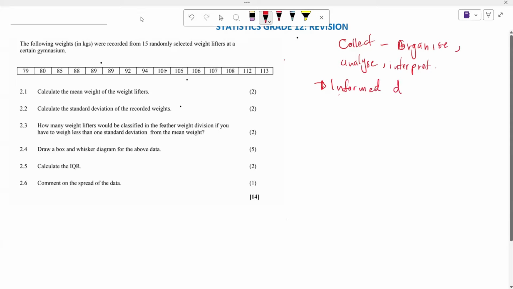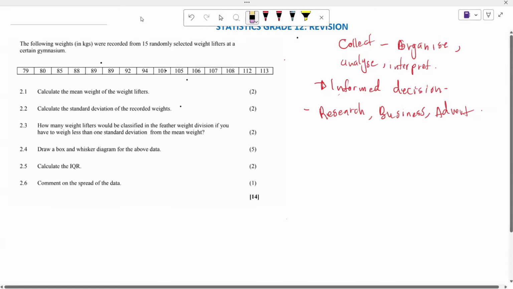Statistics helps us to make informed decisions about data, or about a certain topic. The importance of statistics is that we can use it, for example, when we are doing research, in business, and also in advertisement. Teachers can also use it to analyze their results so that they can improve their teaching strategies. So these are some of the most important uses of our data.